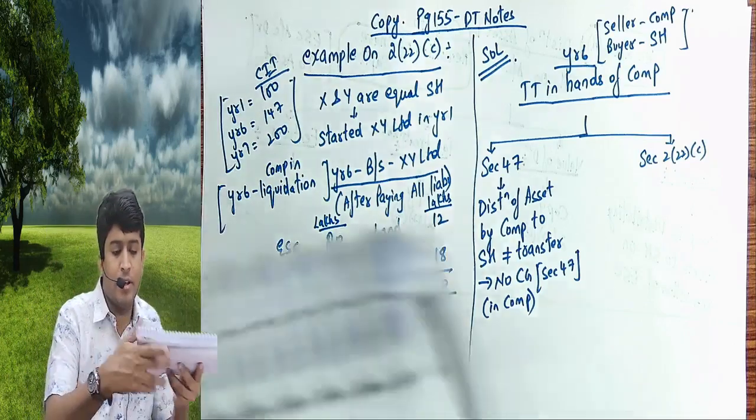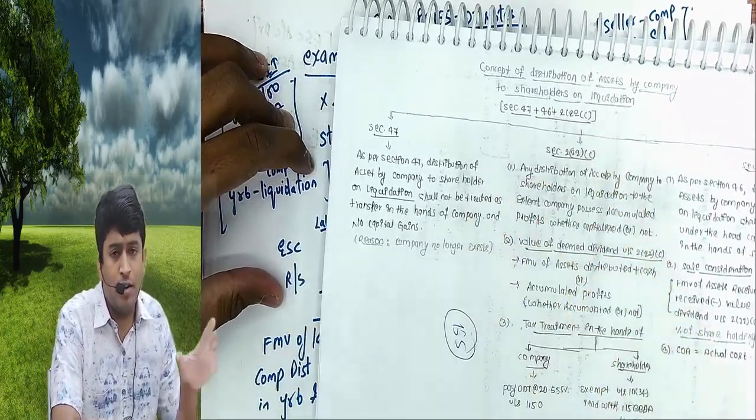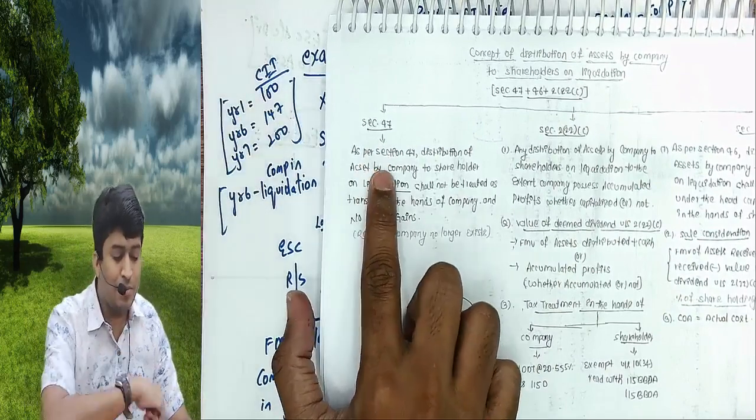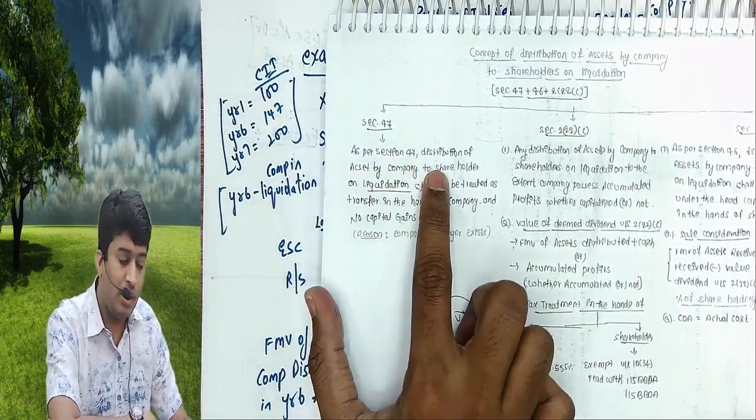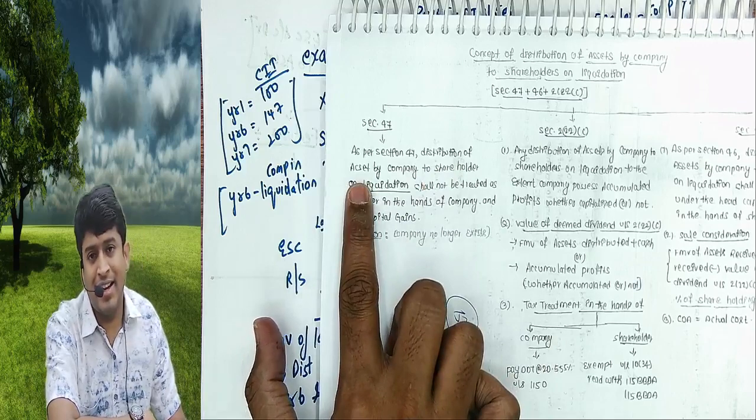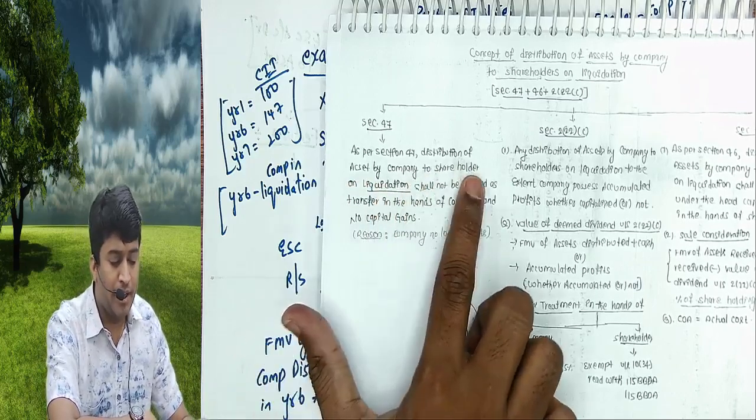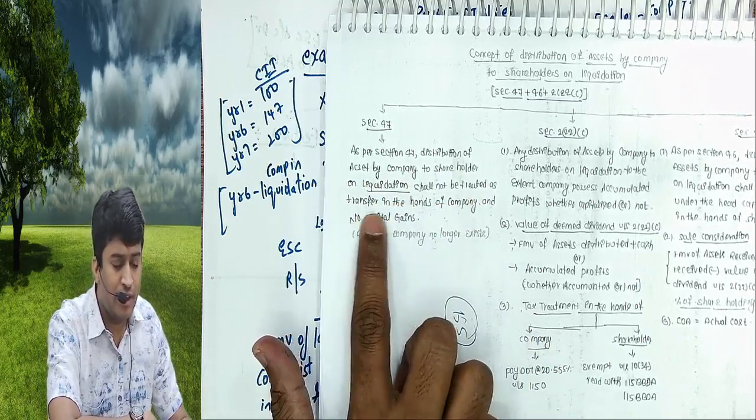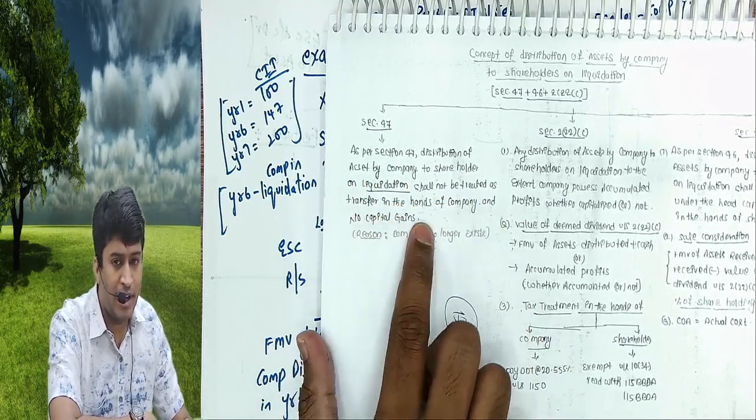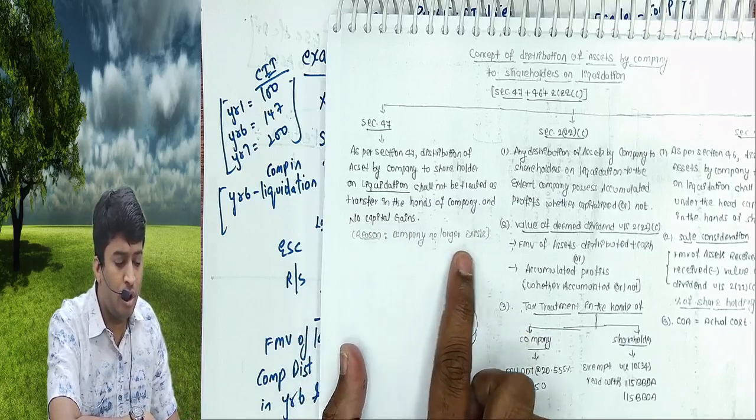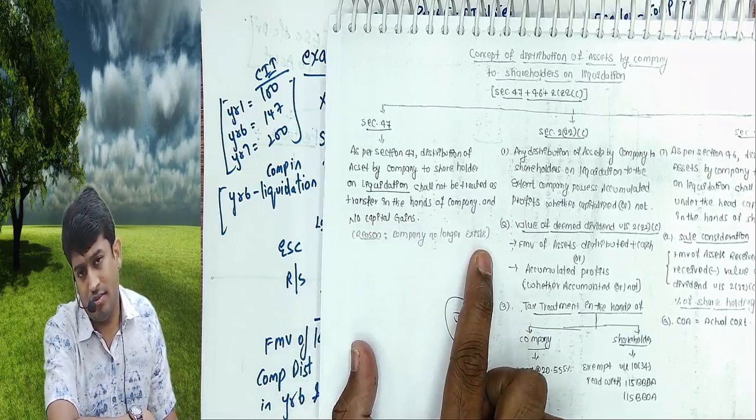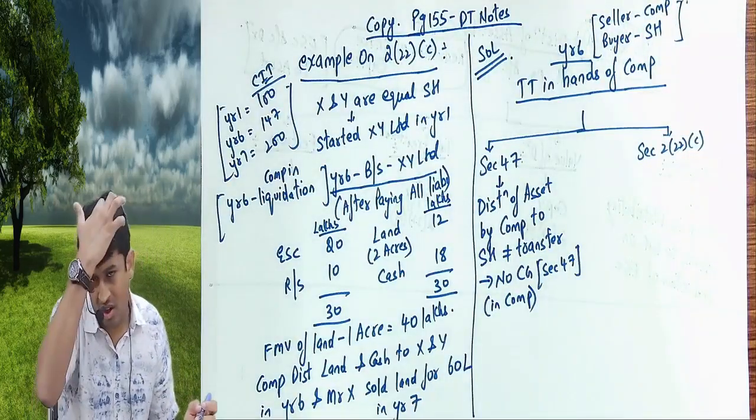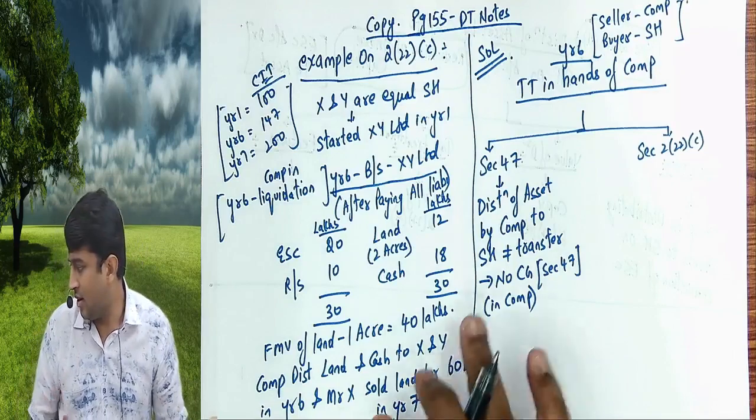Now let us read from page 155 of the DT notes, which you have to copy. When I want you to copy, I will tell you. Section 47. As per section 47, distribution of asset, land and cash by company to shareholder on liquidation shall not be treated as transfer in the hands of company and no capital gain. Reason: company no longer exists. Clear till here? Yes or no? Now listen.